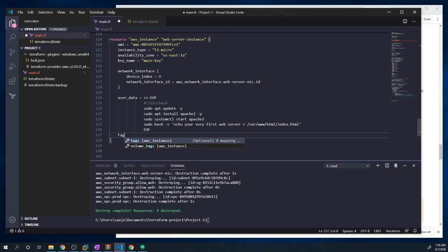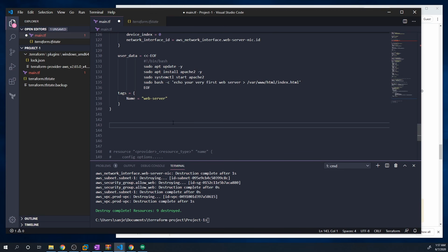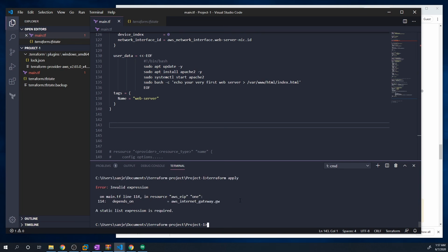And then lastly, let's give it some tags. So we'll say name equals, and we'll just call this web server. Let's hit save. And now we're going to do a Terraform apply. And it looks like I messed something up. So let's see, depends on what happened here. A static list expression is required.